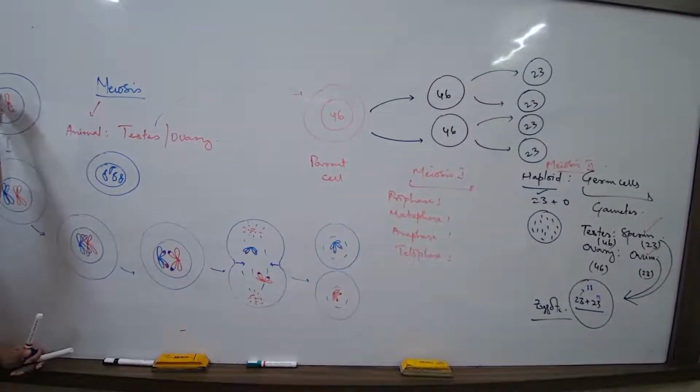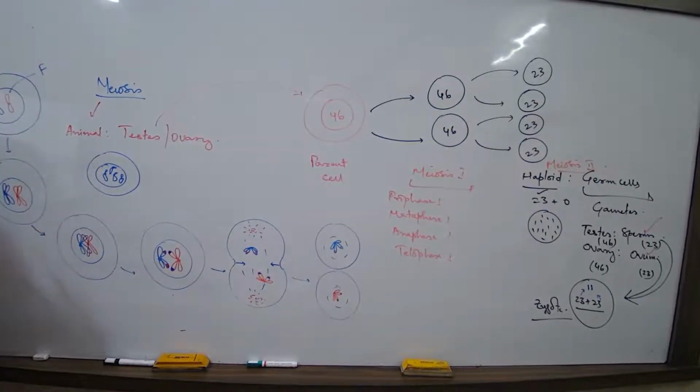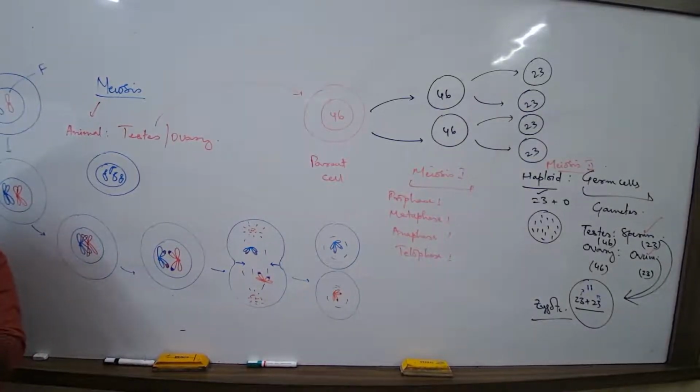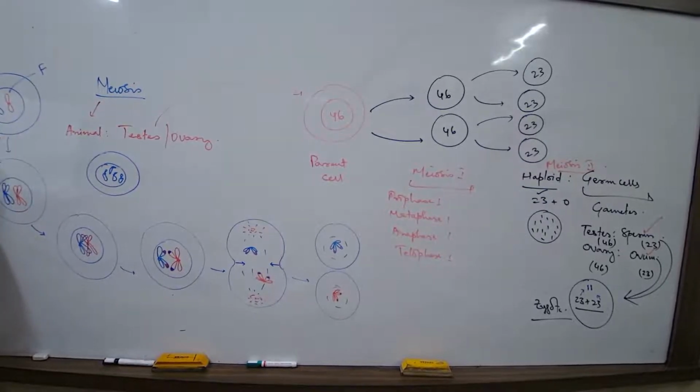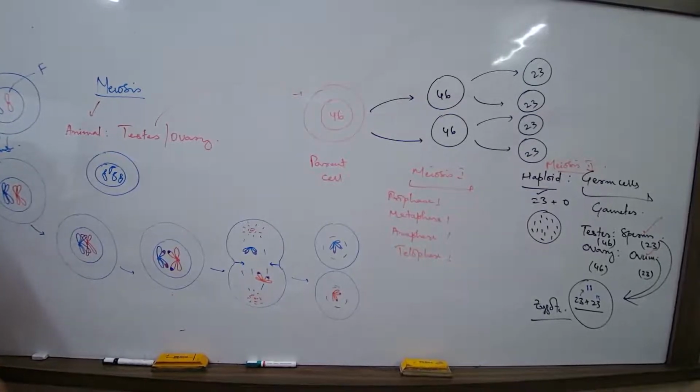What is this pair of chromosomes known as? This pair, which is a typical feature of meiosis, ये mitosis में नहीं होता. This coming together of the chromosomes and then starting the process of cell division, this is what is called the homologous chromosome. This is the term that you should remember. What is a homologous chromosome? A pair of chromosomes which has got one maternal and one paternal chromosome.